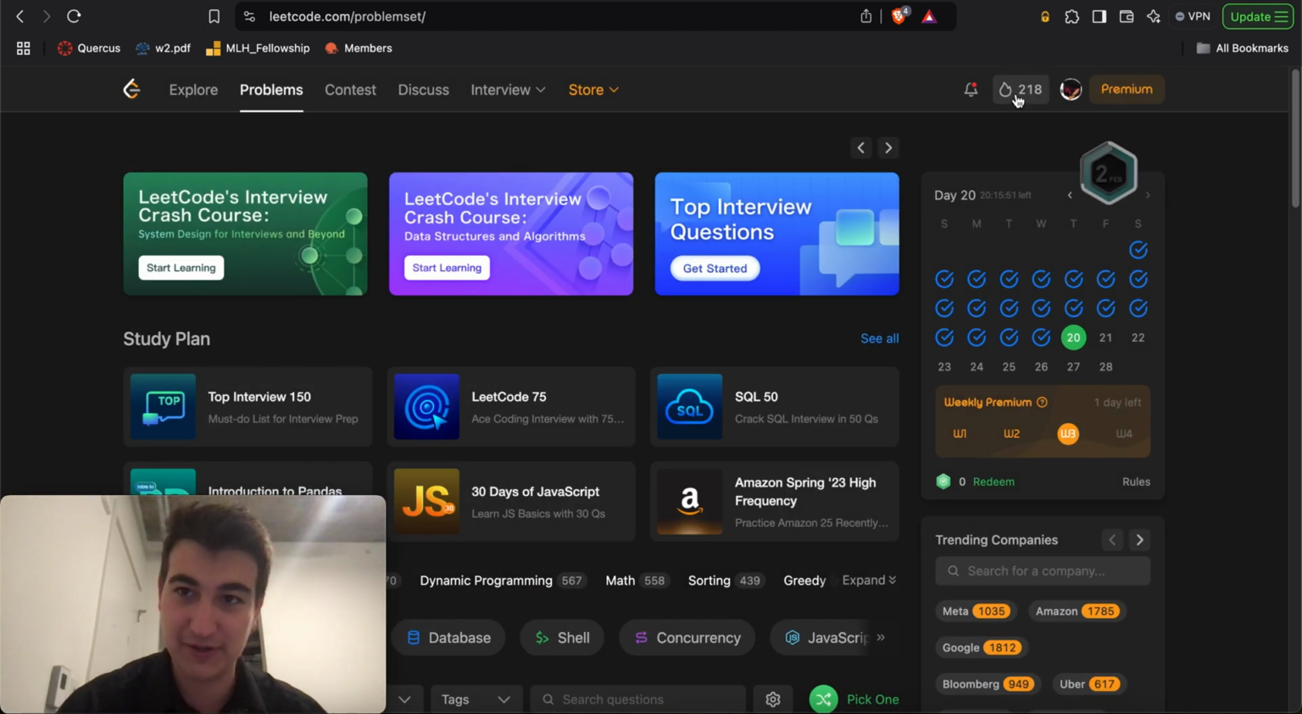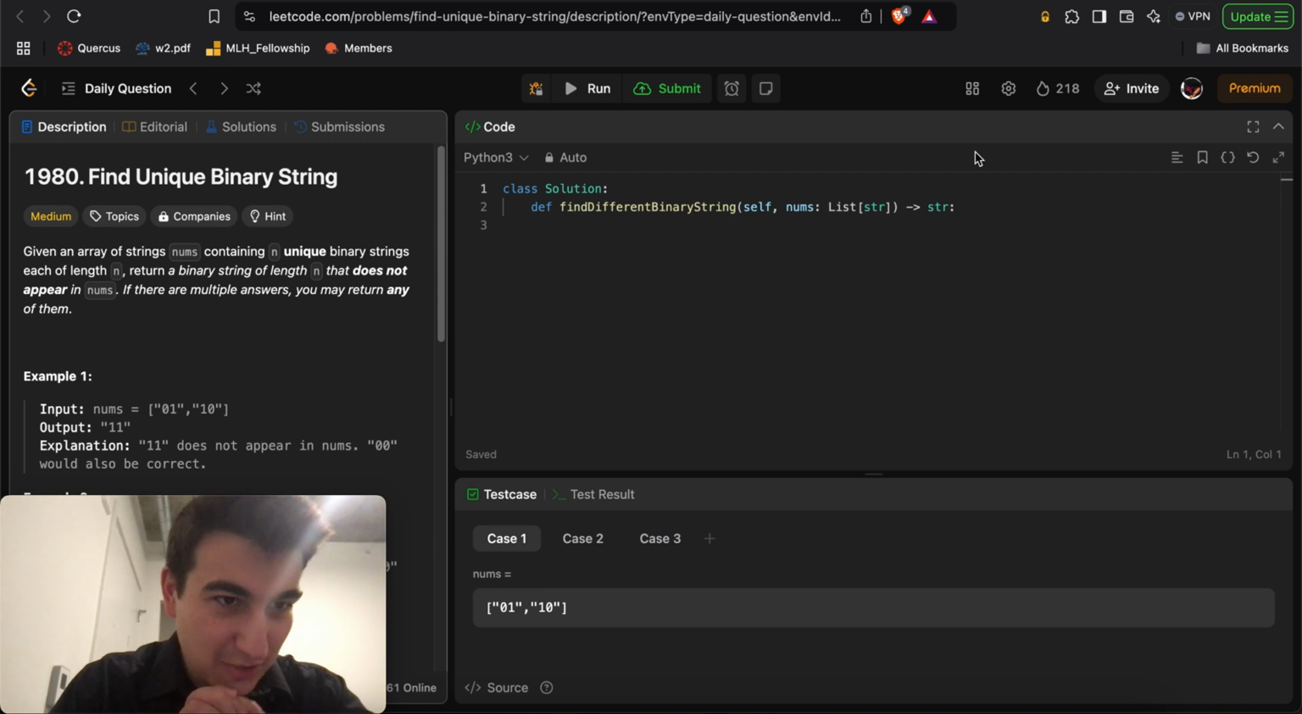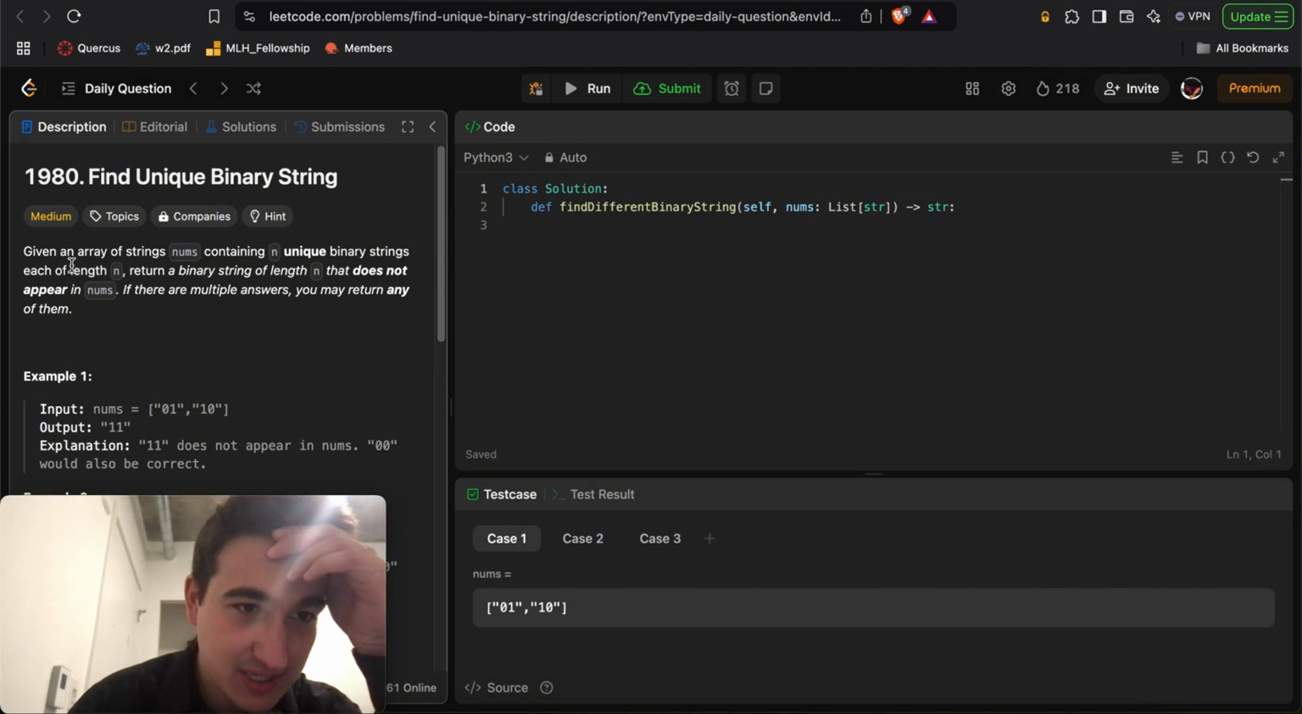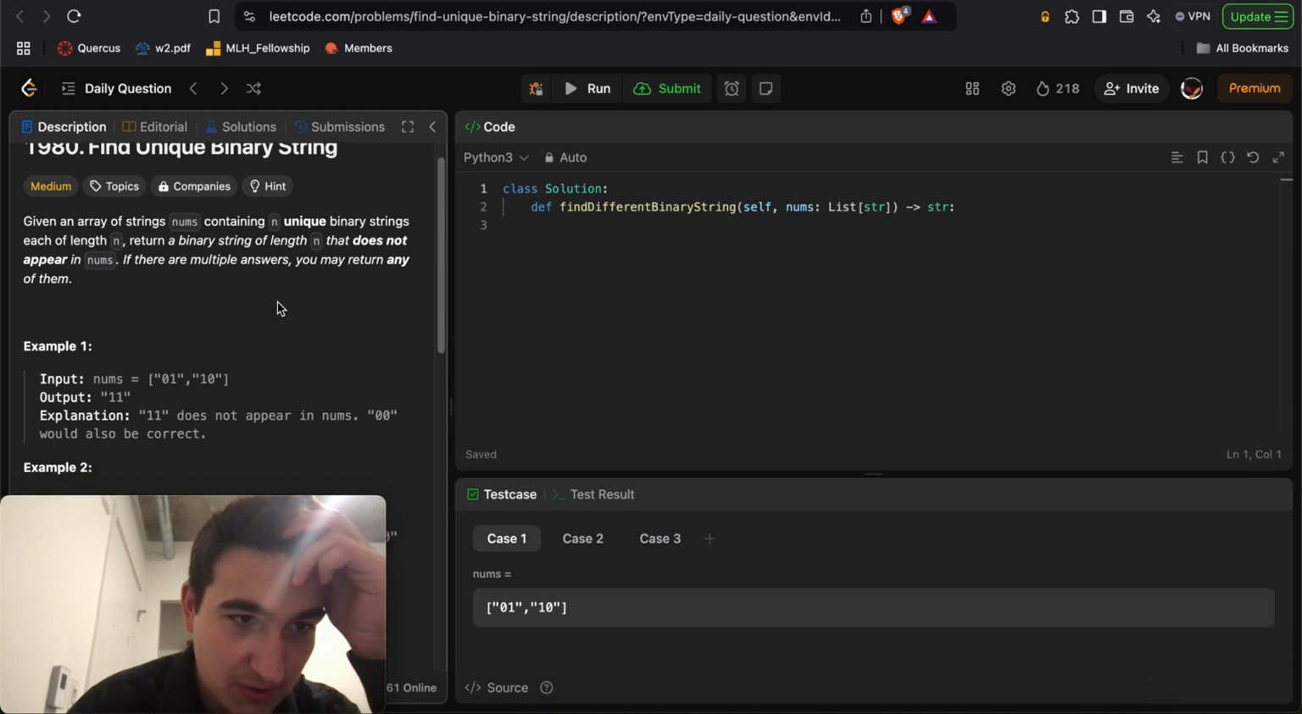But nevertheless, without further ado, let's get straight into problem 219 for February 20th, 2025. Okay, so today we get a LeetCode medium, problem 1980, Find Unique Binary String. Given an array of strings nums containing n unique binary strings, each of length n, return a binary string of length n that does not appear in nums. If there are multiple answers, you may return any of them.